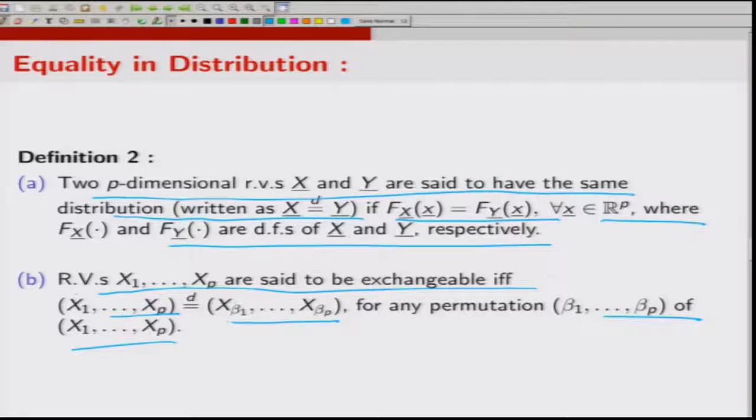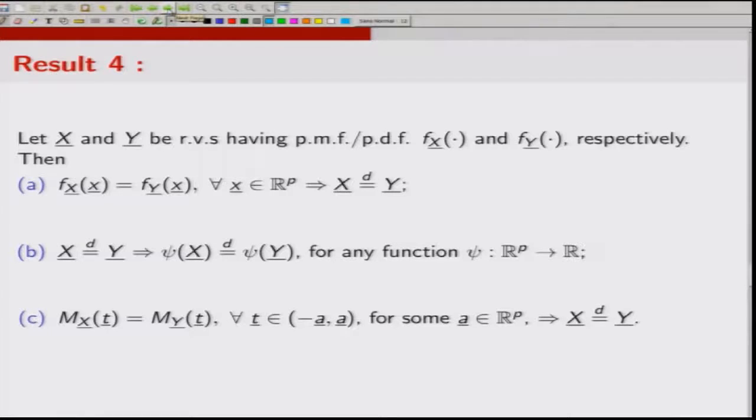So, let us see this result which is about equality in distribution. We did a similar result in the case of real random variables. So, let x and y be random vectors having PMF or PDF fx and fy respectively. Now, if the PDFs or PMFs are the same for every x belonging to Rp, that would imply that x has the same distribution as y. So, if you see that the PDF of x is the same as the PDF of y, you can directly conclude that x and y have the same distribution.